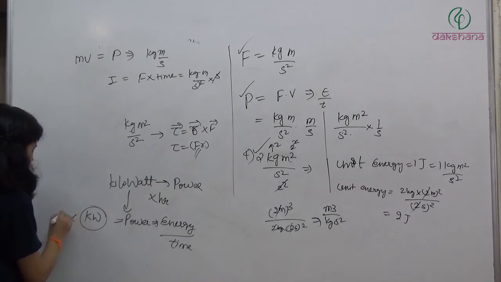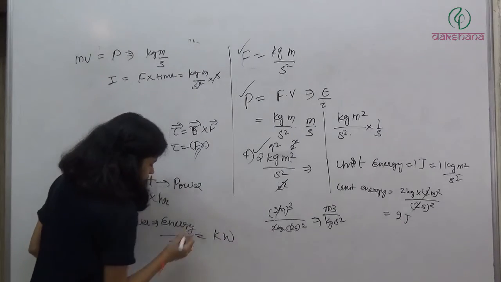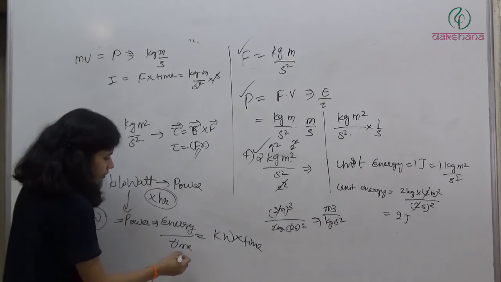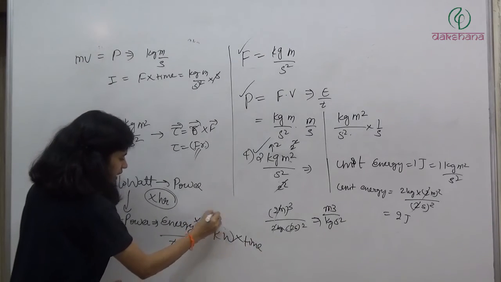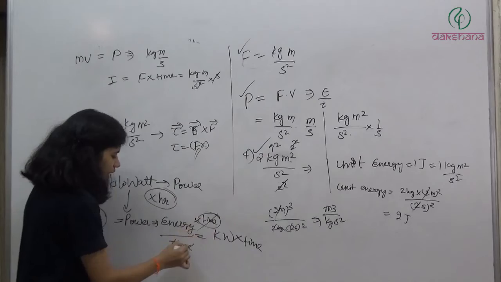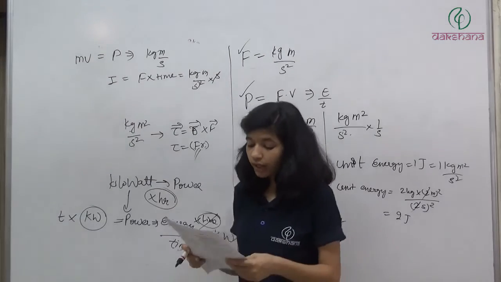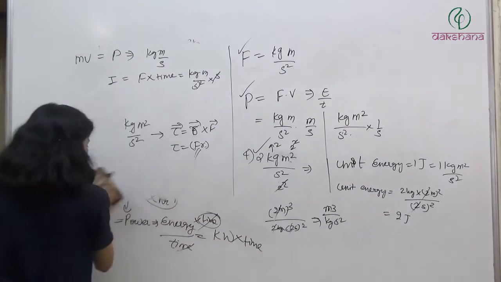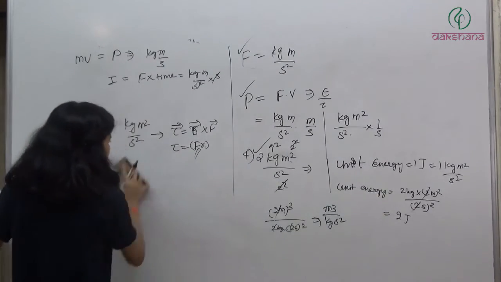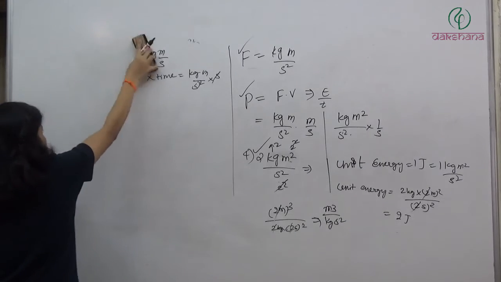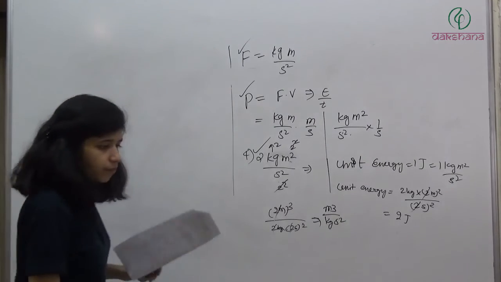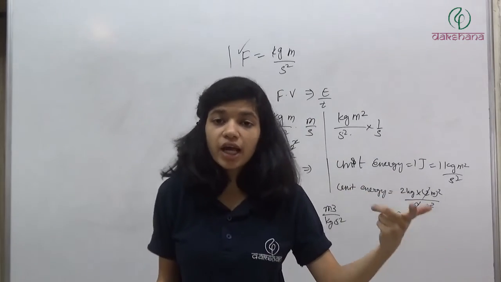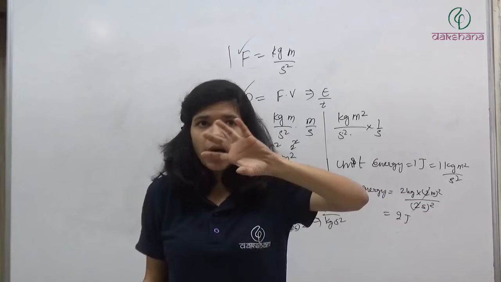Now what we did, we have multiplied time here. It was kilowatt, now we have multiplied time here. H means hour, a unit of time. So we applied time here, we multiplied time here. So basically time cancels, and it has become the dimension and unit of energy. Previously, kilowatt is the unit of power, and power is energy by time. Now what I did in kilowatt, I have multiplied a time which is hour. So it has become power into time.